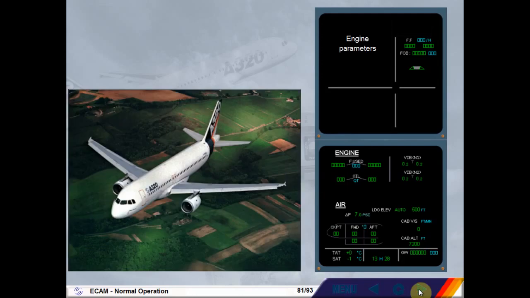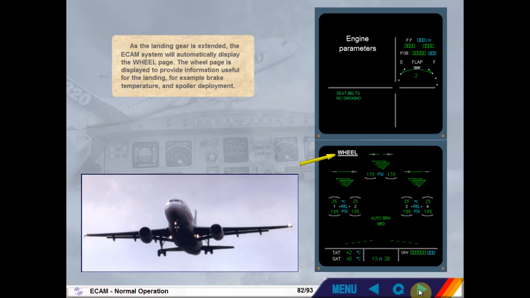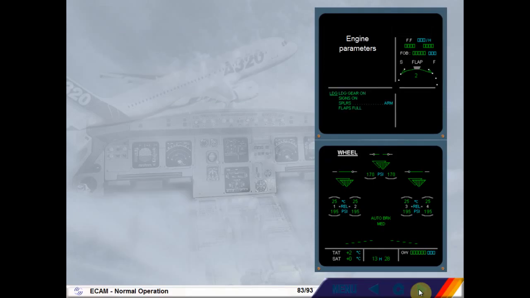The aircraft is lined up on final approach. As the landing gear is extended, the ECAM system will automatically display the wheel page. The wheel page is displayed to provide information useful for the landing, for example, brake temperature and spoiler deployment. On passing 1500 feet, with the gear down, a landing memo appears on the engine warning display.